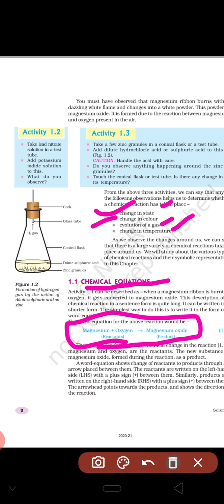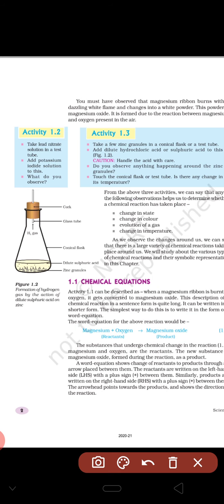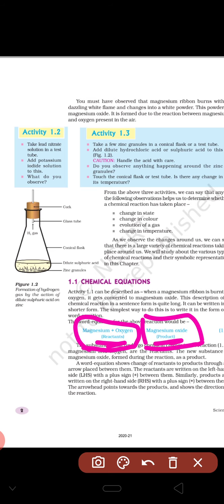The substances written on the left side are known as reactants, and the substance formed on the right side is called the product. It means on the left side there are always reactants, and the reactants react to form products on the right side. Clear? So this is about a chemical equation.